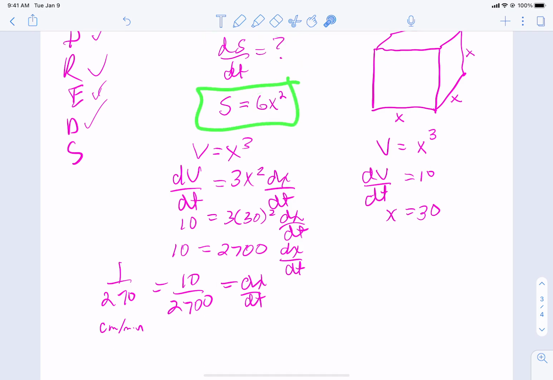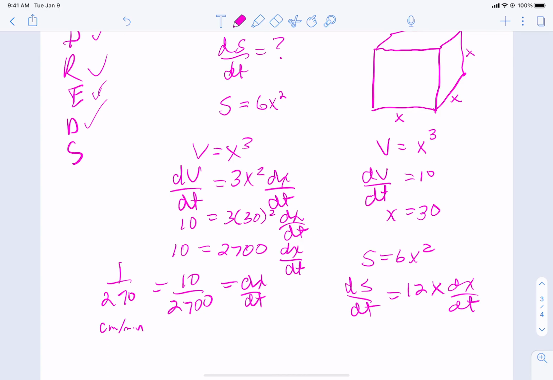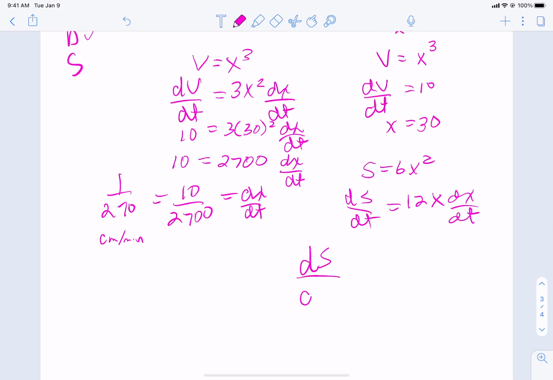So let's look at the equation for S, for the surface area. So the surface area is 6x squared. Let's differentiate that. So dS/dt equals 12x dx/dt. So we have now an equation for what we want. And so dS/dt can be found by just plugging that stuff in. So x is 30. dx/dt we found is 1 over 270. So that's going to be 12 times 30 times 1 over 270.